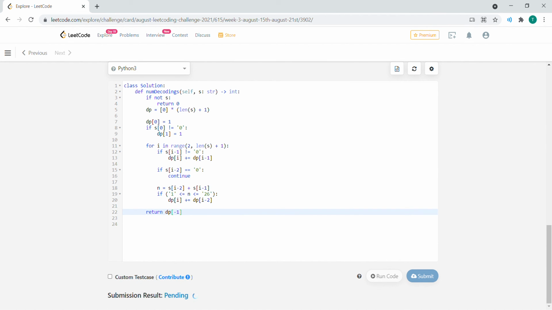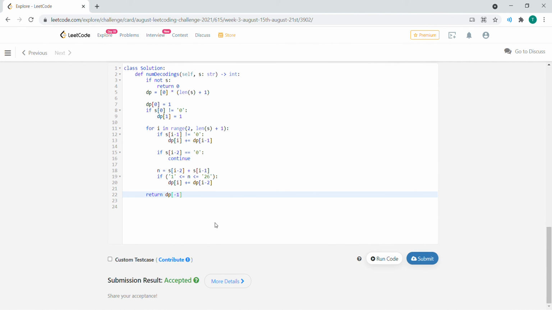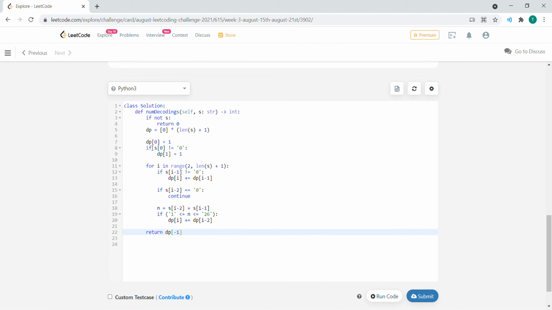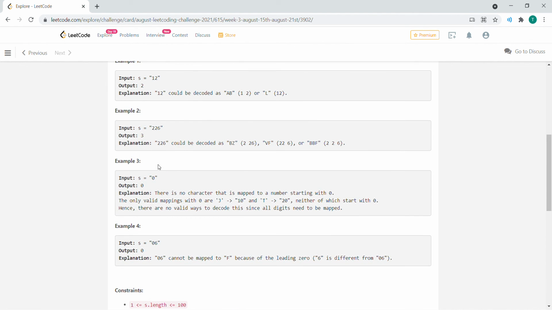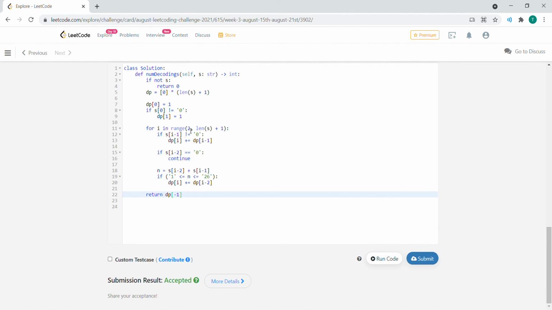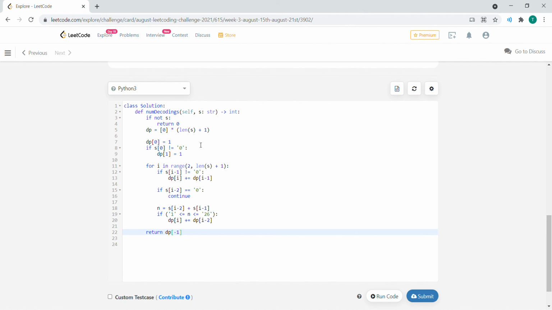Accepted. Awesome. So accepted. So the time complexity is going to be big O of n, where n represents each character inside the string s, because you do a for loop through the range of it. I mean, obviously we start at 2 and go to the length, but it's close enough.